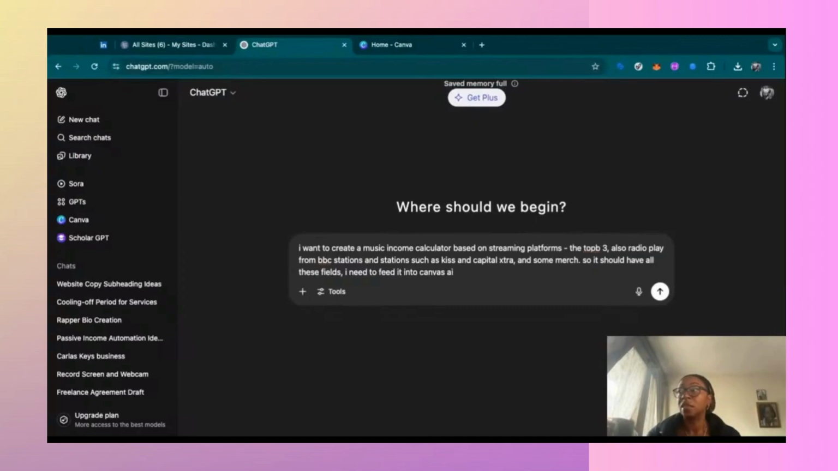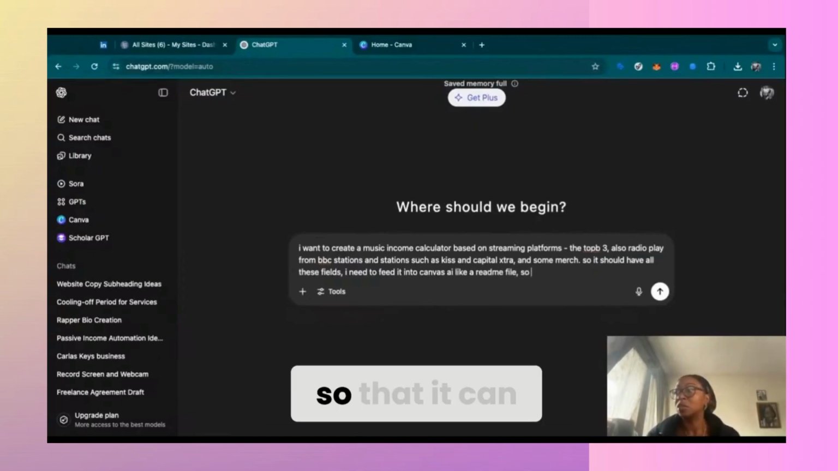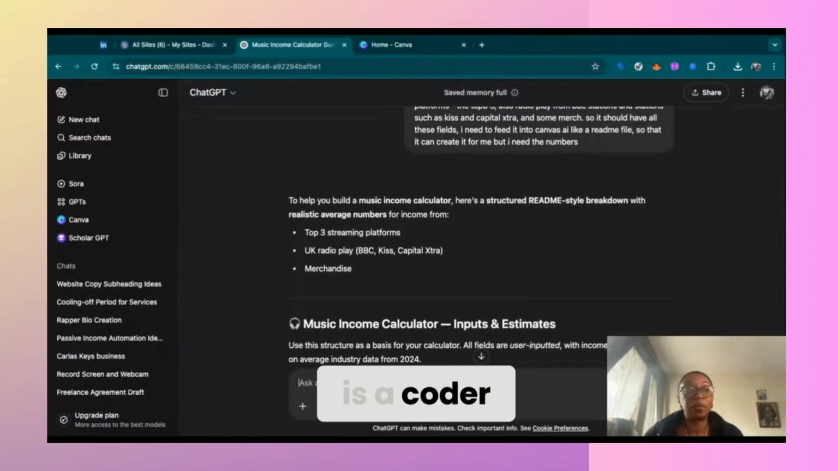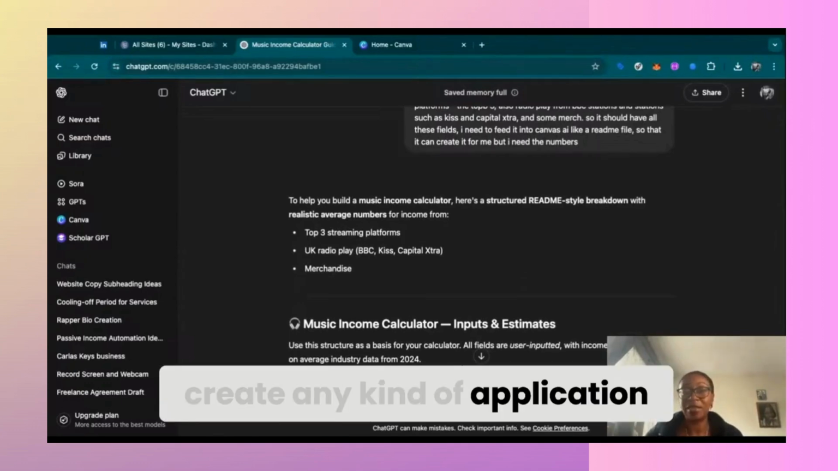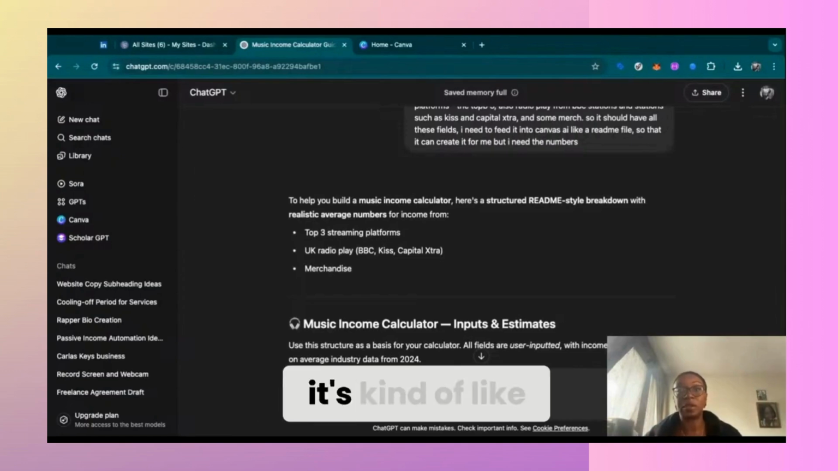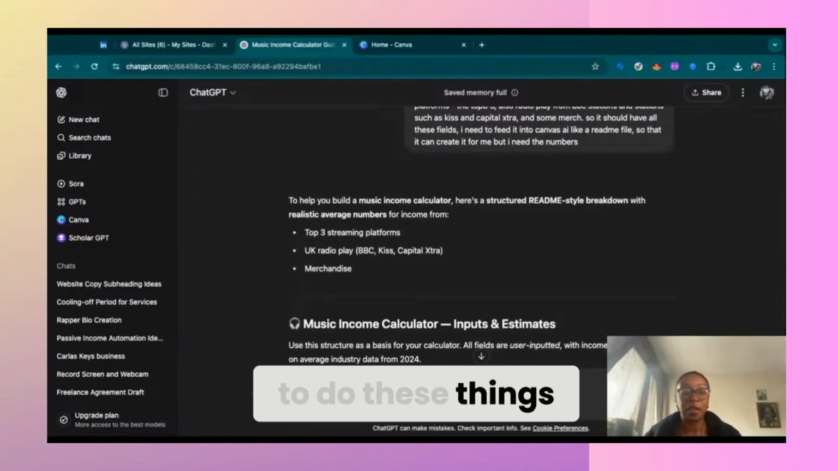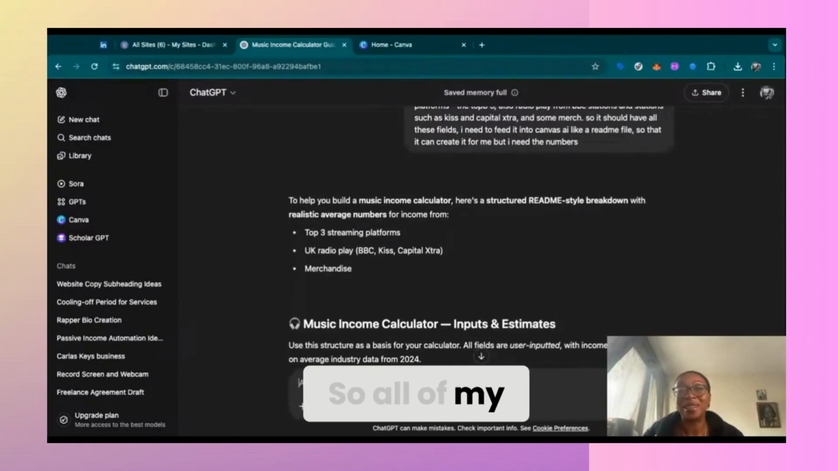I'd like a README file so that it can create it for me. I don't know if you know what a README file is, but if you're a coder, when you create any kind of application, you have to create a README file. It's like the user would expect to do these things. It's kind of like a brief that you're given. All of my coding projects, we had to go off a README file. I can feel the trauma coming back, you know. So okay.